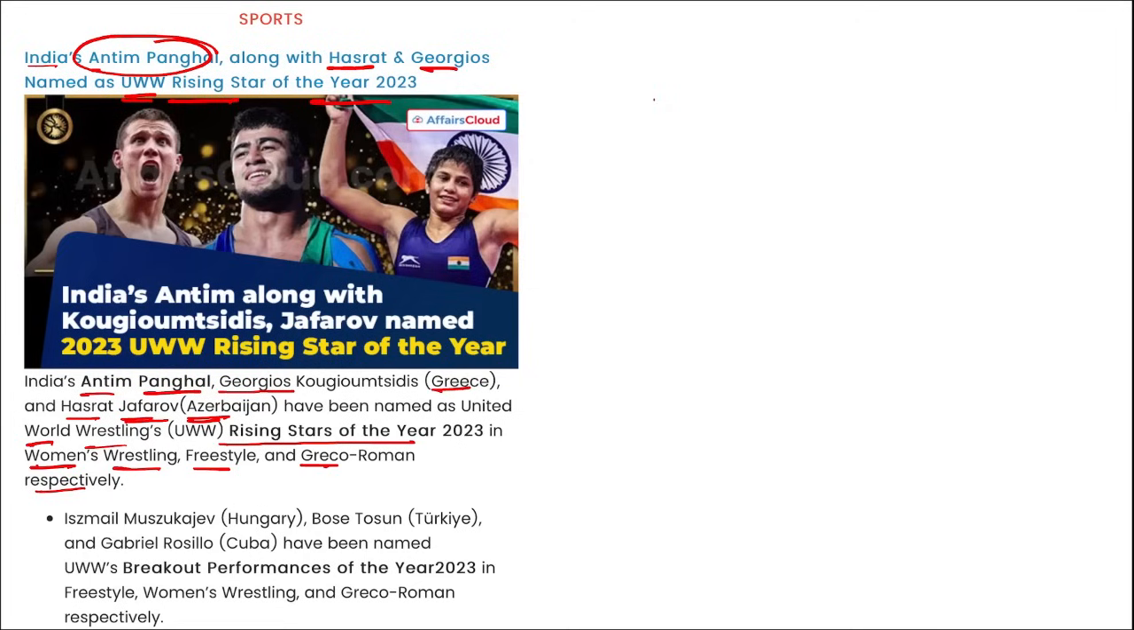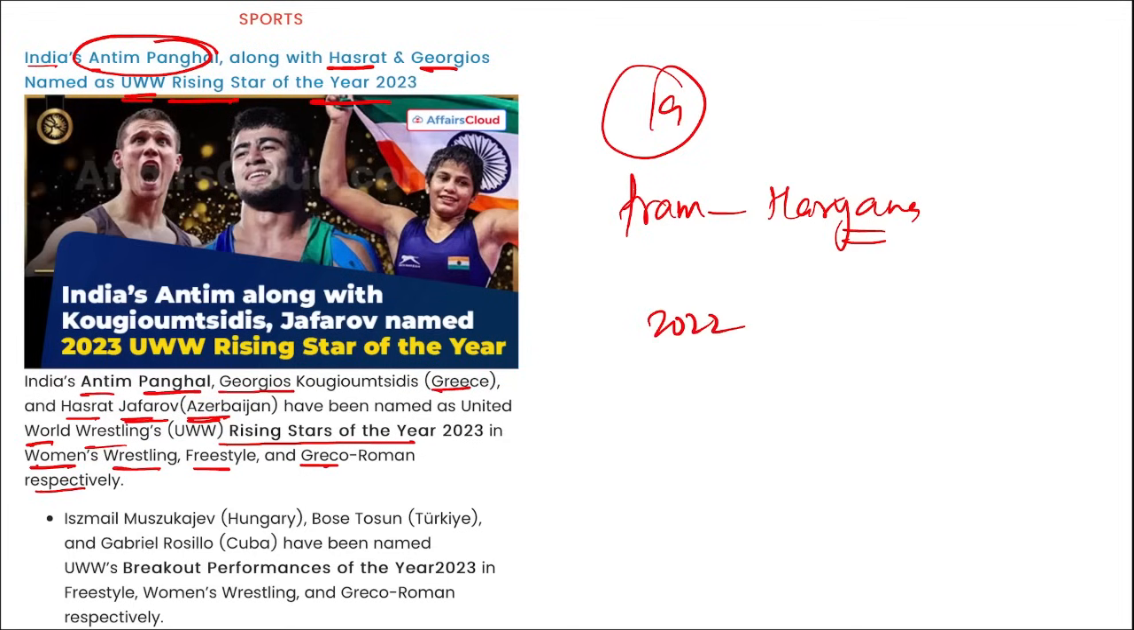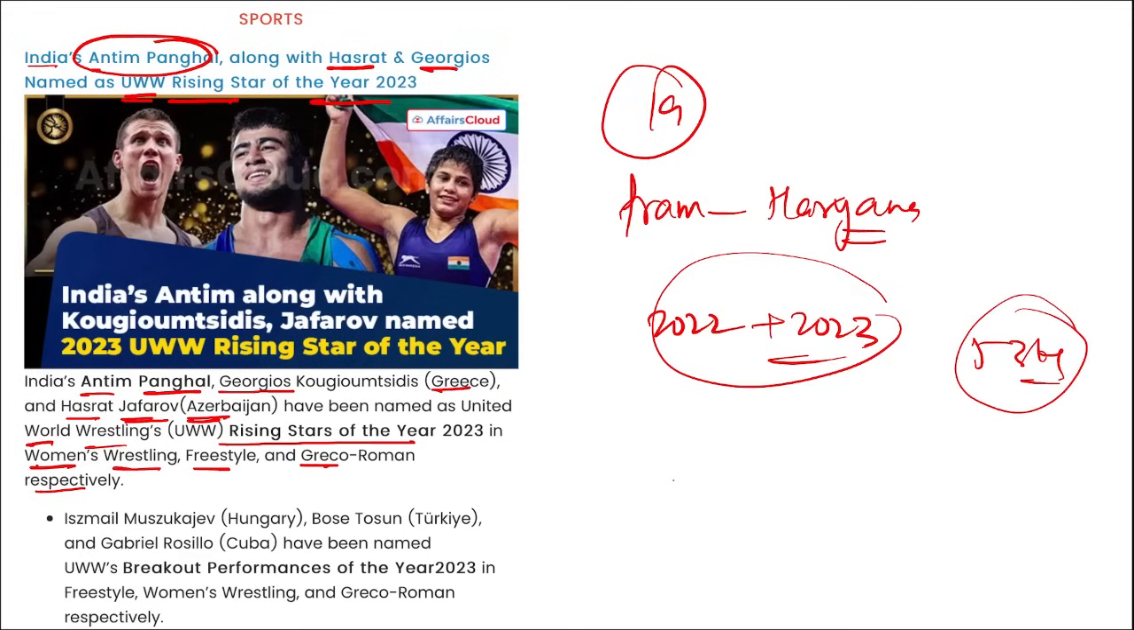Mark this. Then next, Antim Panghal, 19-year-old, from which state? From Haryana. Right? And she became the UWW, that is United World Wrestling's Women Rising Star of the Year 2023. Right? She has won World Under 20 Championship titles in 2022 as well as in 2023 in the 53 kg category. And she also became the first woman wrestler to win the Junior World Championship more than once.